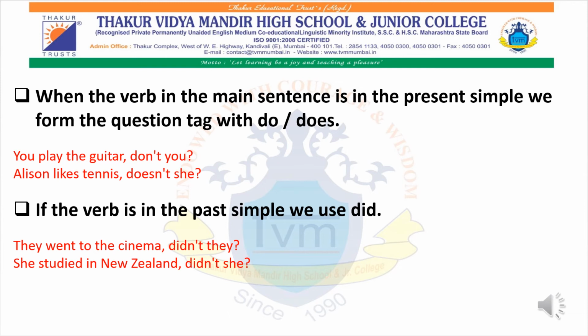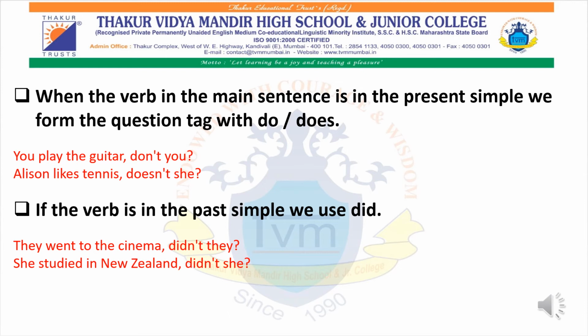Okay, Allison likes tennis. This sentence is in present, and you can use the auxiliary word accordingly. Don't forget to add not, because the sentence is positive, and since Allison is a girl, I have written she over there, and don't forget to add a question mark.